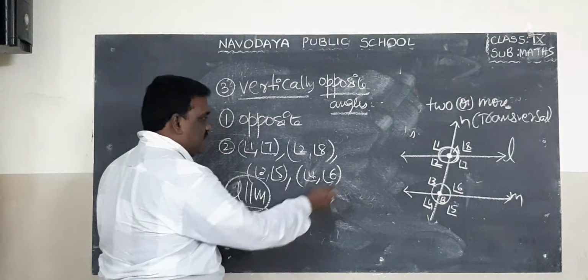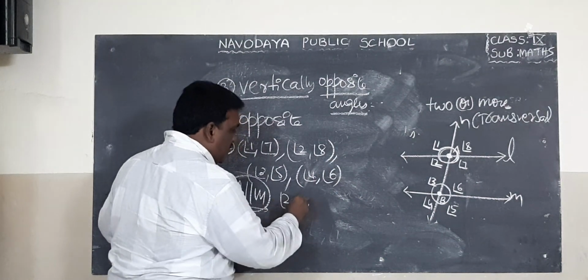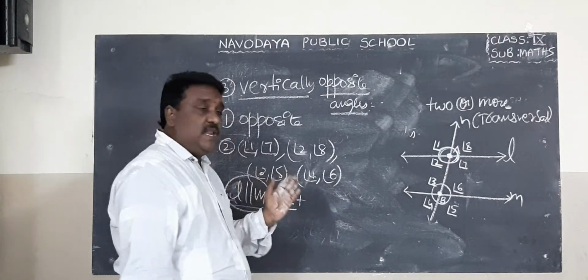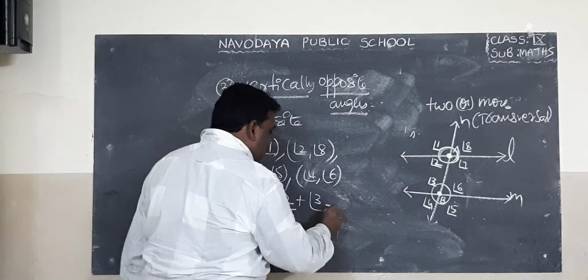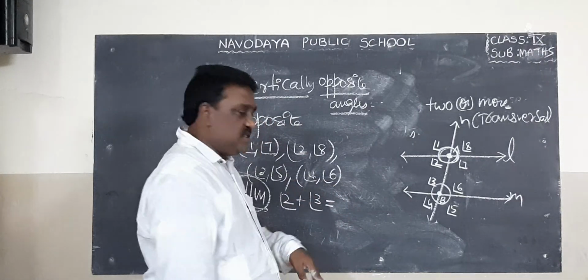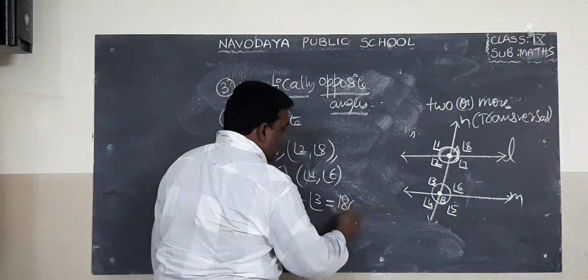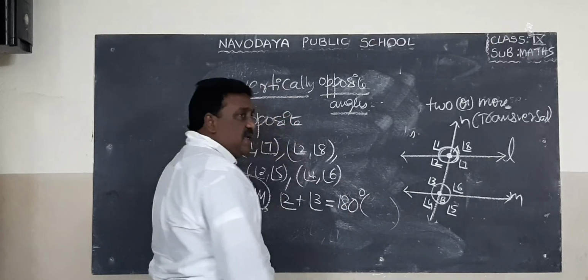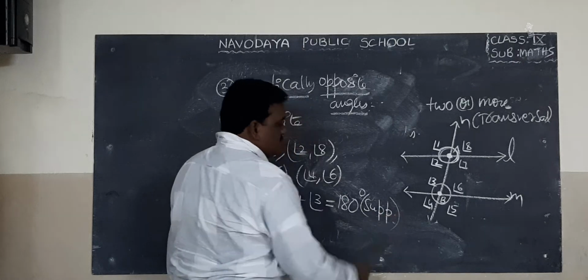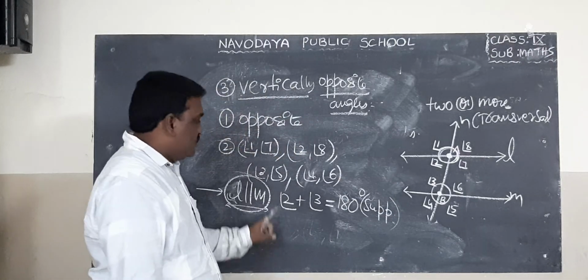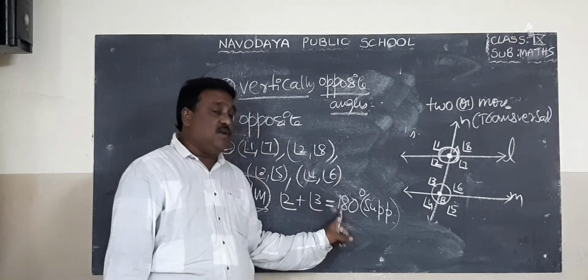What is the meaning of that? Angle 2 is interior. Angle 3 is interior. They lie on the same side of the transversal. What is the point to remember? Sum should be 180, which means supplementary. What is the meaning of supplementary? Sum should be 180. So angle 2 plus angle 3 equal to 180.